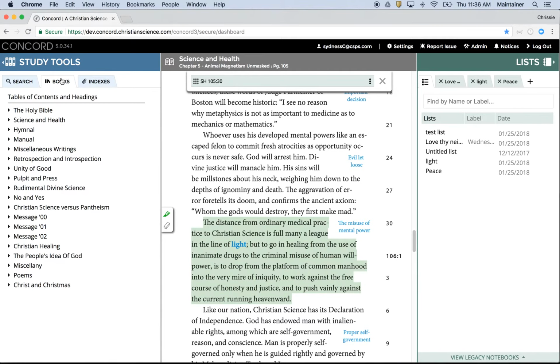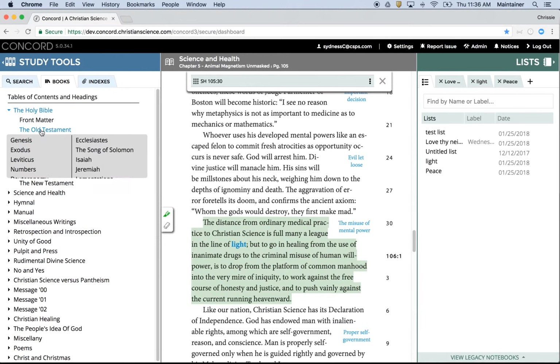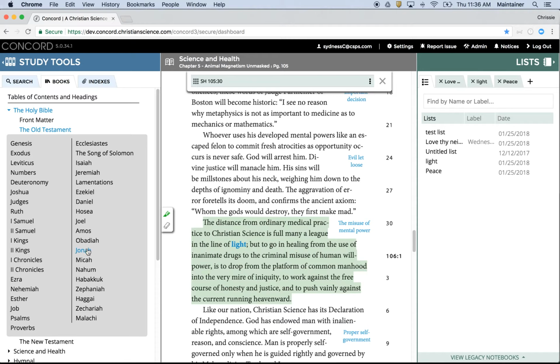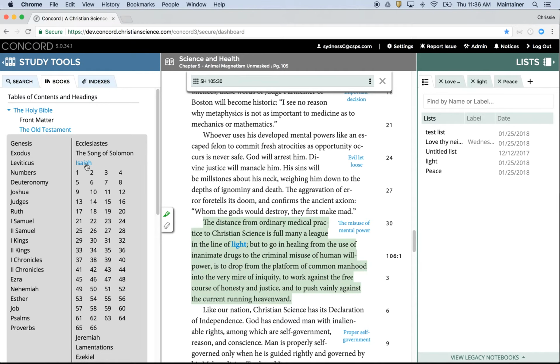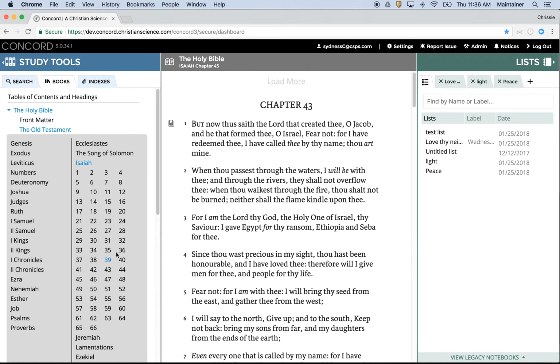In the Books tab here in the middle shows me all of the books contained within the Concord program. Clicking on a title will expand the book, so I can easily go to any of the chapters within the books within the Bible or a specific chapter. It opens it up right to the top of the chapter in the book text on the right.